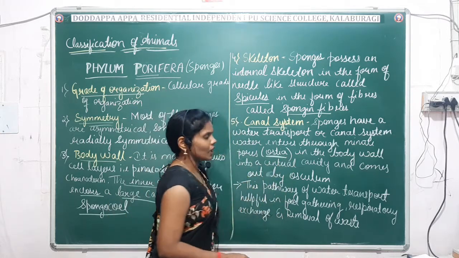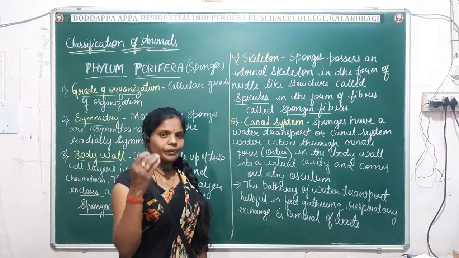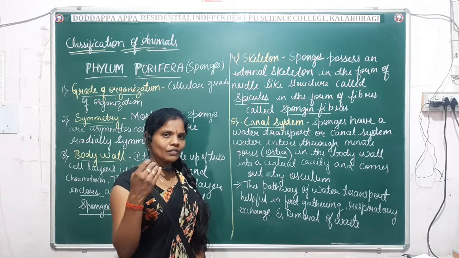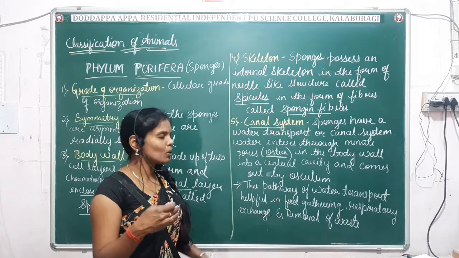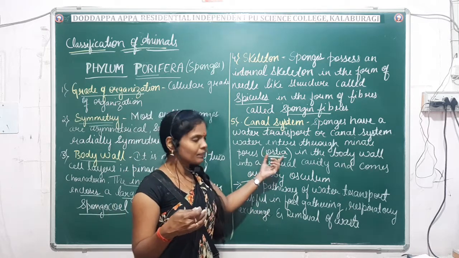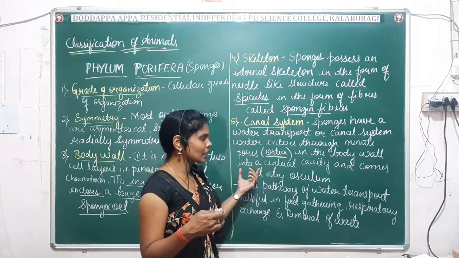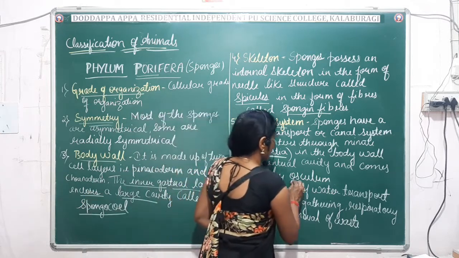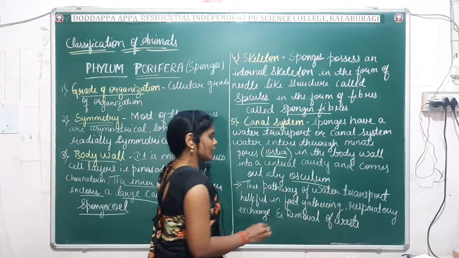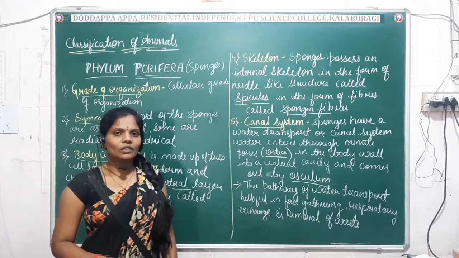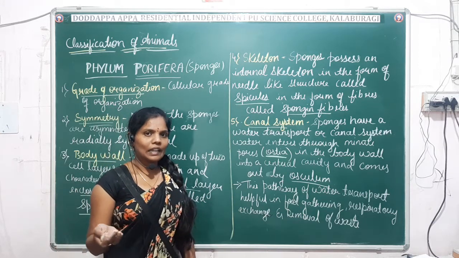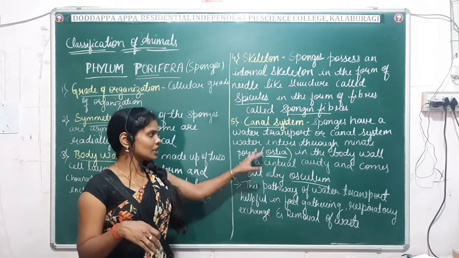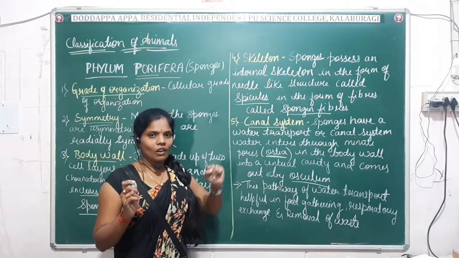The pores are known as ostia. So in the poriferans, the water will enter inside through the pores called ostia in the body wall into the central cavity, and it comes out by the opening known as osculum. Osculum is an opening through which the water comes out, and it enters inside by the ostia and comes out by the osculum.